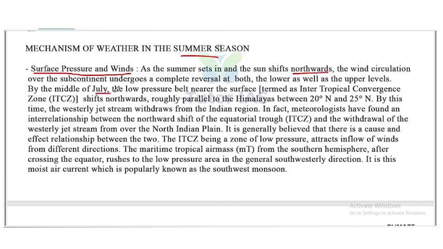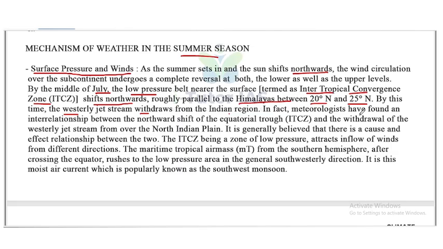By the middle of July, the low pressure belt near the surface, the intertropical convergence zone, ITCZ, shifts northwards, roughly parallel to the Himalayas between 20° north and 25° north. By this time, the westerly jet streams withdraw from the Indian region.